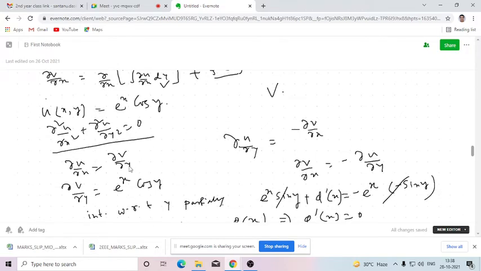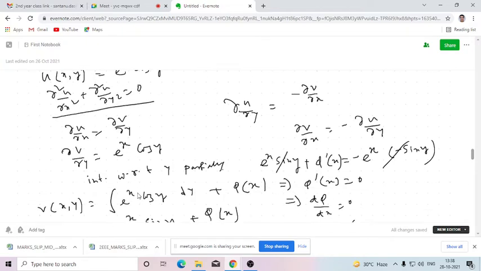So there are two Cauchy-Riemann equations. One is del u del x equals del v del y, and del u del y equals minus del v del x. First we'll start with this. So del v del y equals del u del x. So u is this, and v is unknown, so we are going to find out v. So what will be del u del x? This will be differentiated with respect to x partially and this will be kept constant. So that is e to the power x cos y.